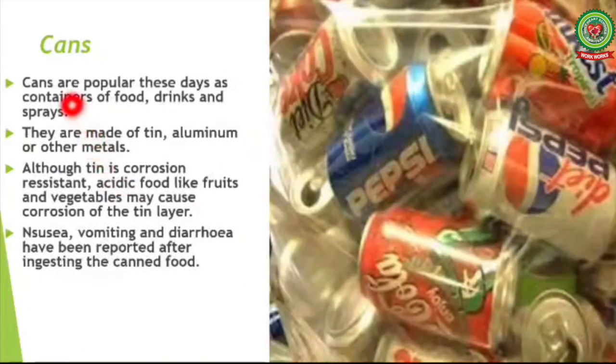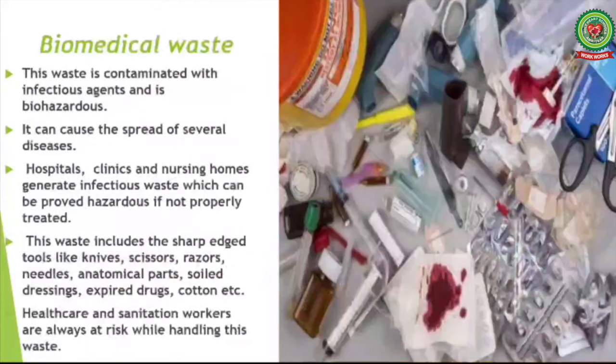Next, cans. Cans are popular these days as containers of food, drinks, and sprays. They are made up of tin, aluminium, and other metals. Although tin is corrosion resistant, acidic food like fruits and vegetables may cause corrosion of the tin layer. Nausea, vomiting, and diarrhea have been reported after ingesting canned food.